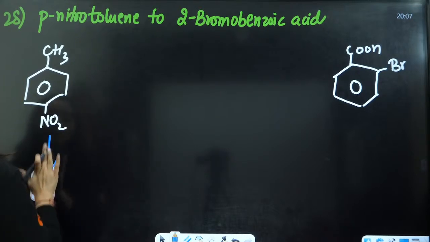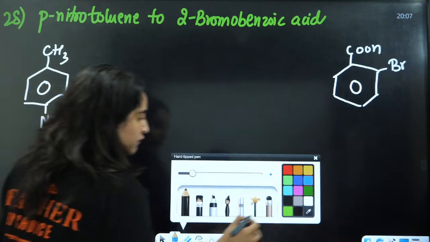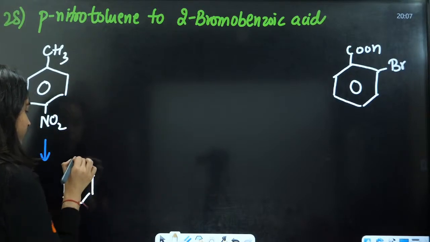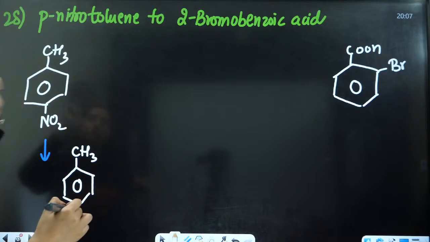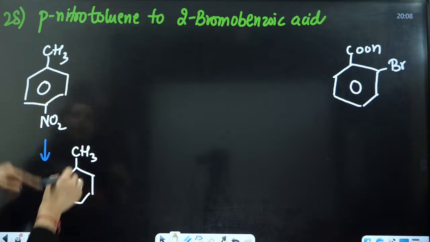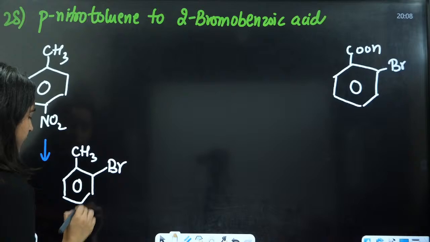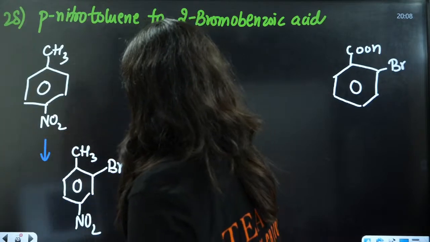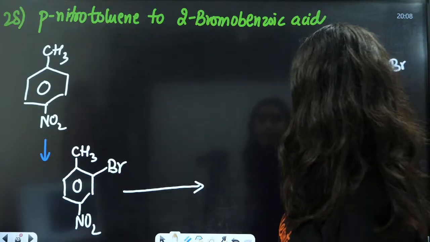If we do the bromination here, we get this product. CH3 is an ortho-para directing group, but the para position is not free, so bromine will be added ortho to the methyl, and here you will have NO2.